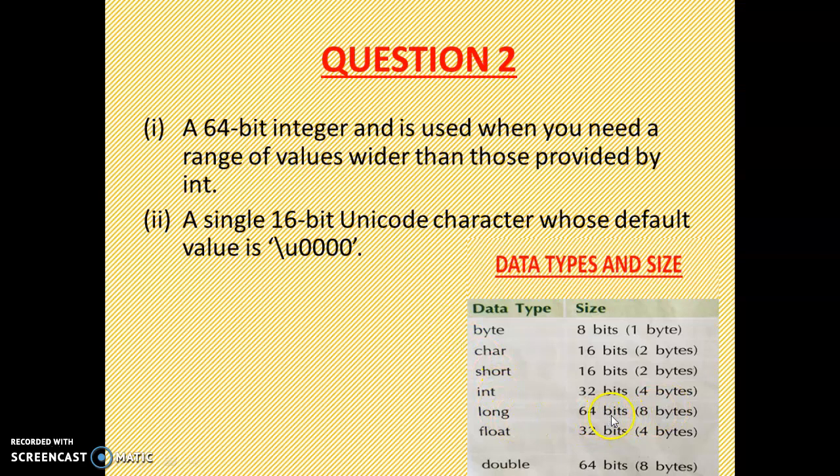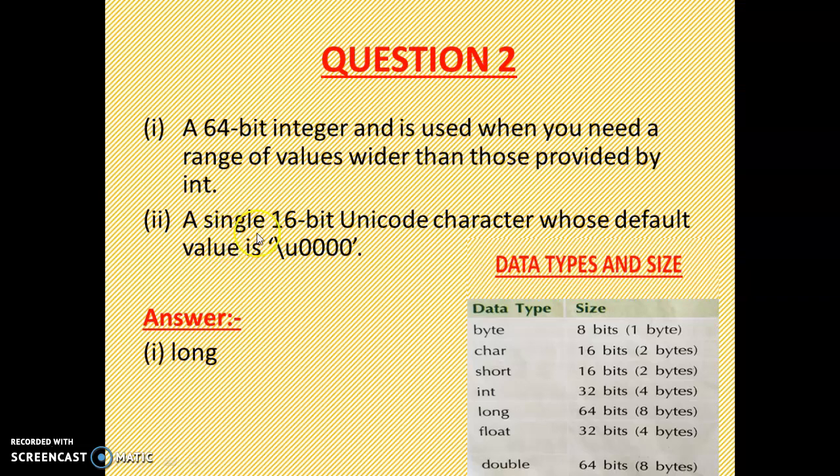8 bytes means 64 bits. 8 into 8, 8 8 are 64 bits. So 64 bits means long, we can understand. And when you need a range of values wider than those provided by int, that means when we need a larger value than int and it is 64, so our answer must be long.